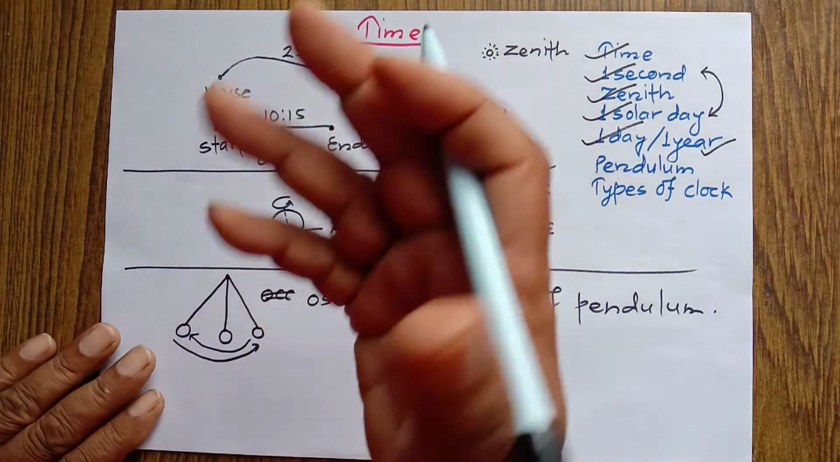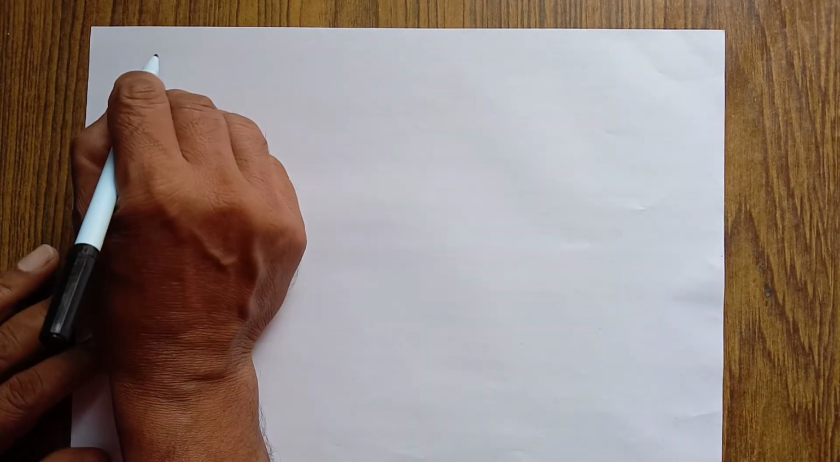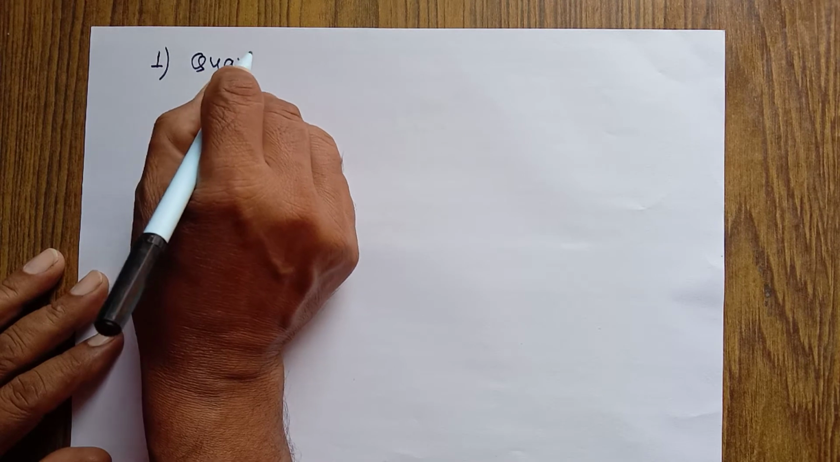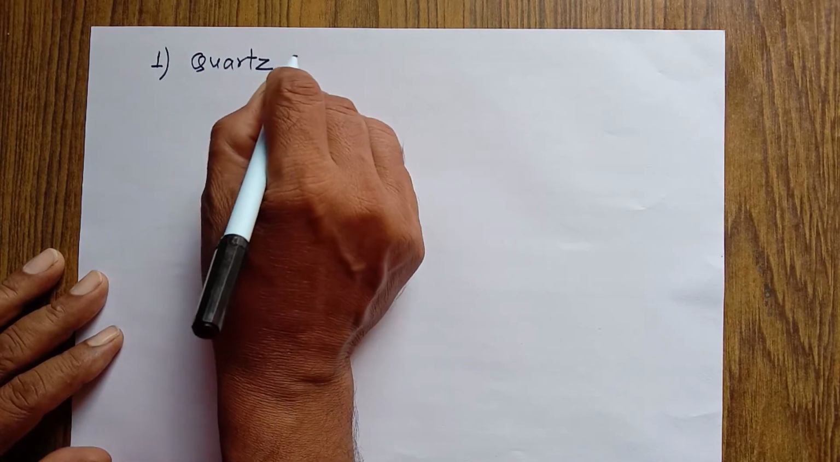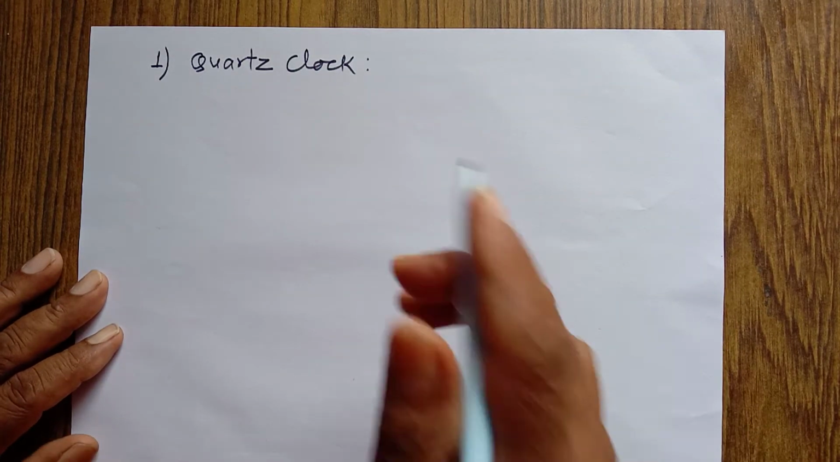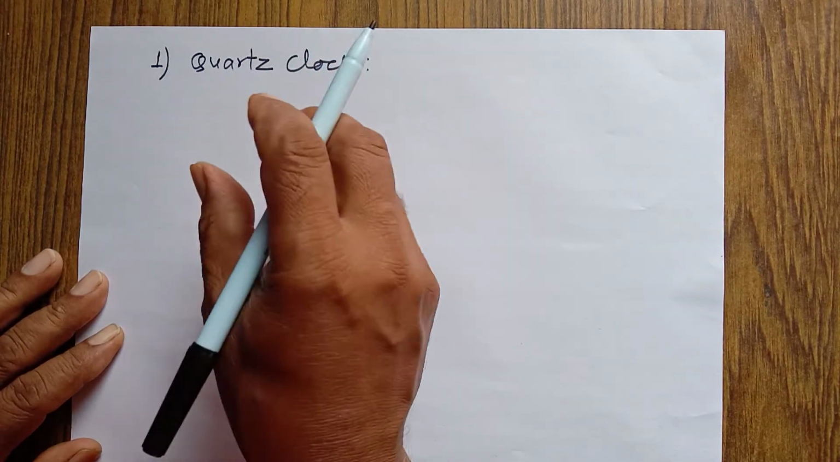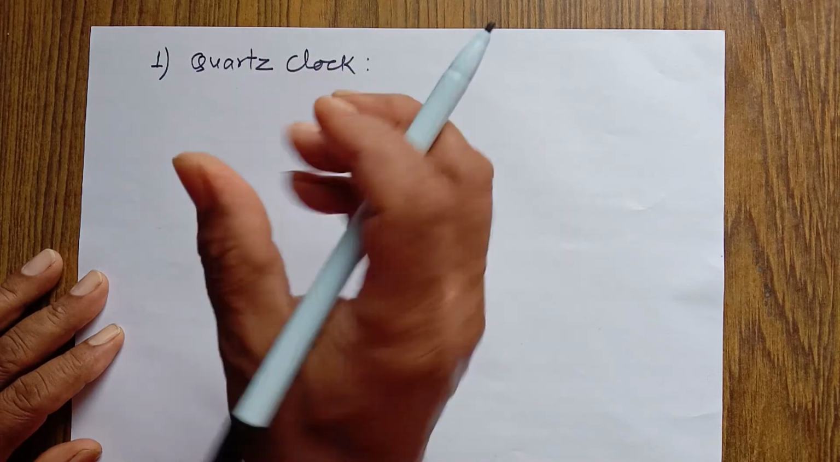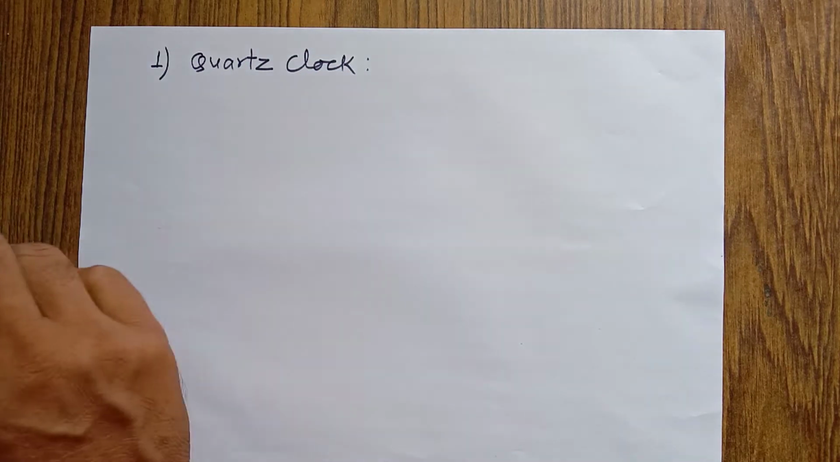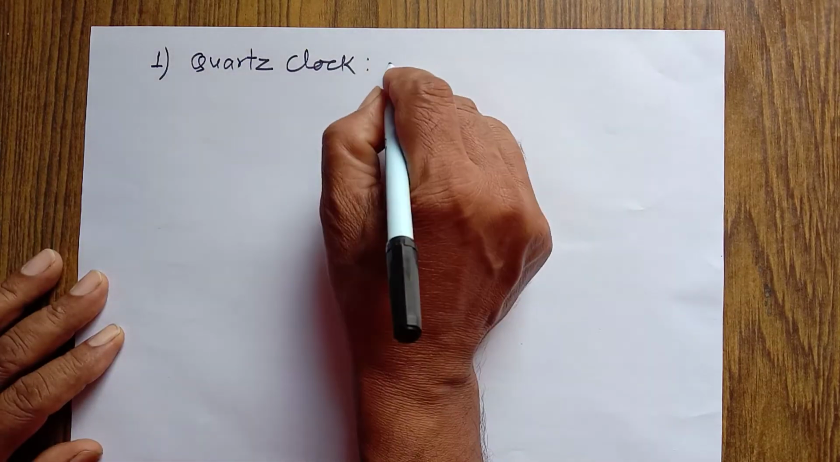But let's talk about different types of clock first, and then we'll be clear about the measurement of time by different clocks. One of them is the quartz clock. Quartz clock is sometimes called quartz watches also. A quartz crystal is used for the measurement of time. Time is measured by the oscillation period of the quartz crystal in the quartz clock.